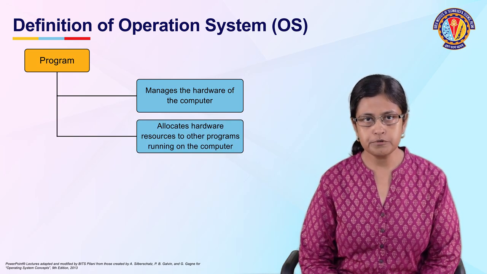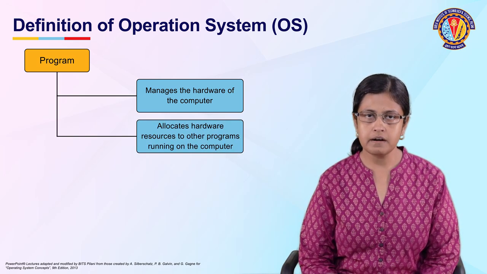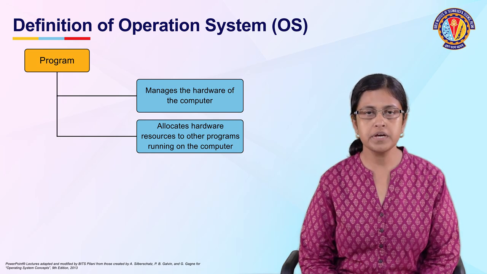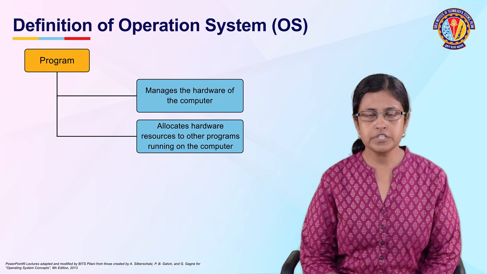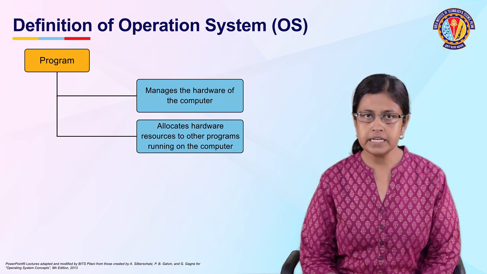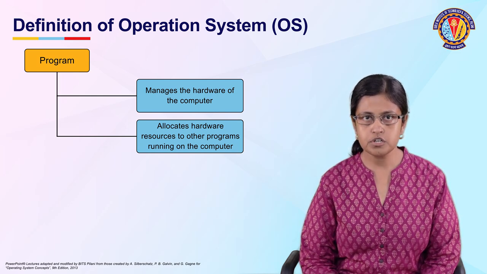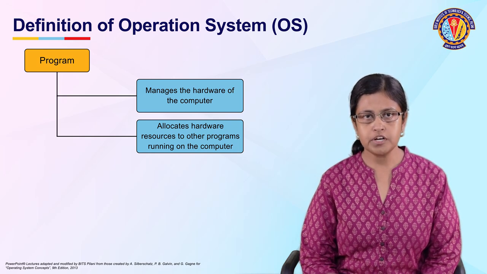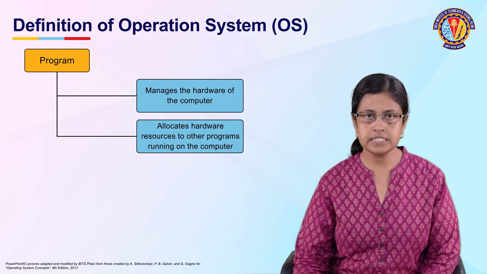On a typical computer, several programs are run or executed so that they can perform different tasks on behalf of the users. Now, for these programs to run, they need different hardware resources to be allocated to them. This act of allocation of the hardware resources needs to be done by an operating system.